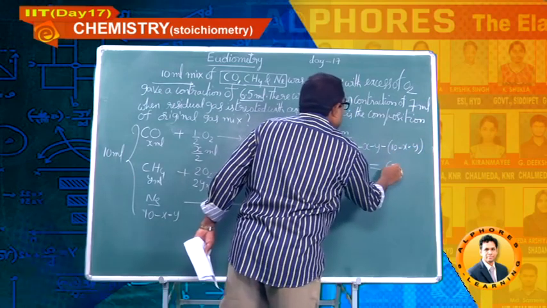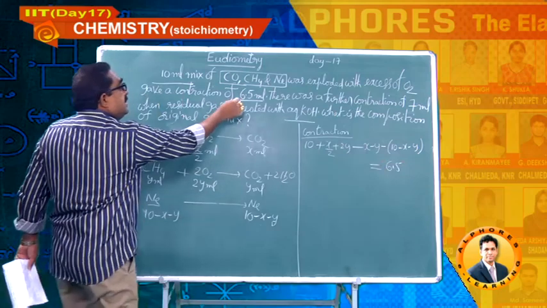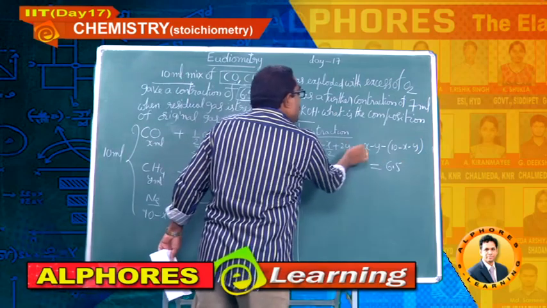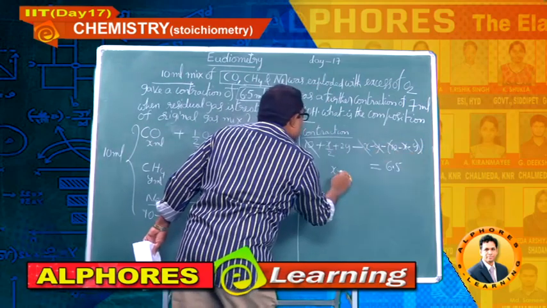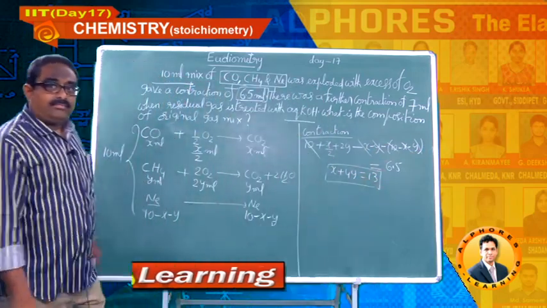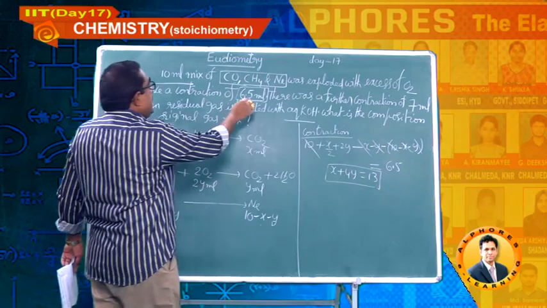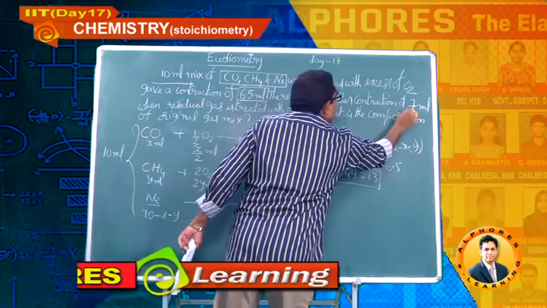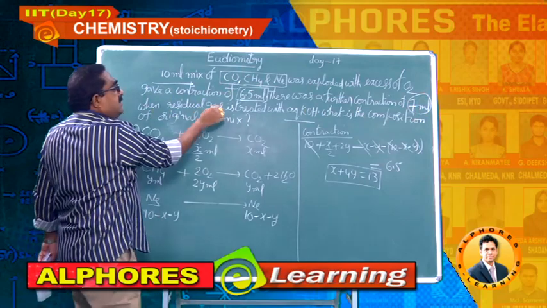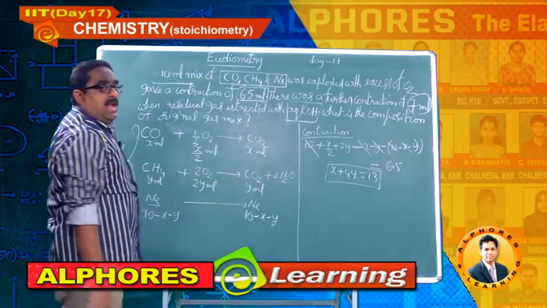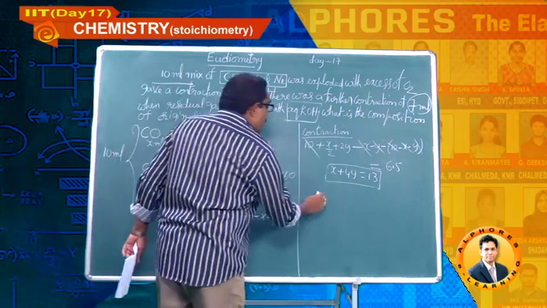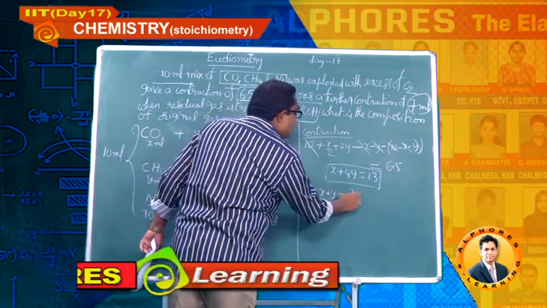That exactly he has given as 6.5, students, in the data. The contraction in volume has been given as 6.5 ml. So, you can strike off all this, and you will get X plus 4Y equal to 13. One expression. And he has given the volume of carbon dioxide as 7 ml, because there is a further contraction in volume when the residual gas is treated with aqueous KOH, which is nothing but the volume of carbon dioxide obtained. So, X plus Y equal to 7.